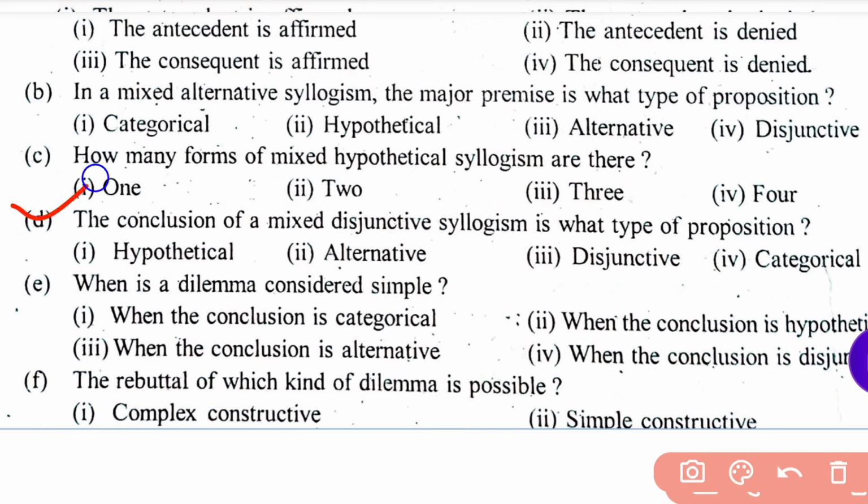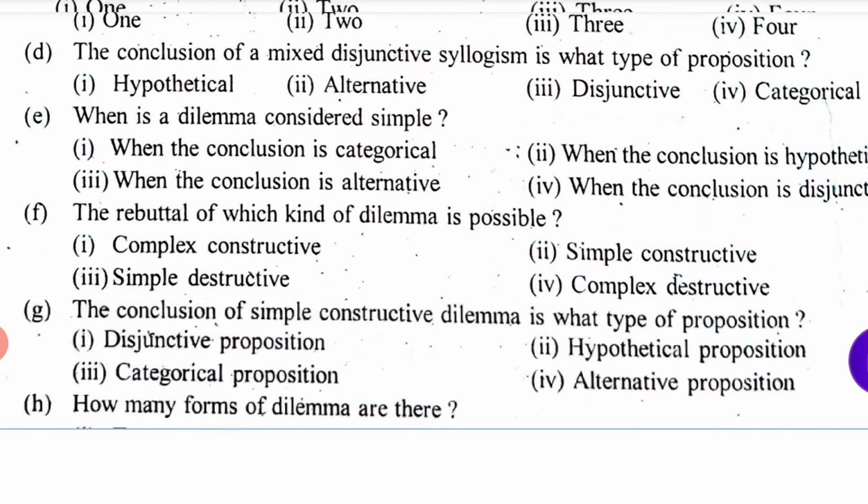Read question D, everybody. The conclusion of a mixed disjunctive syllogism is with what type of a proposition? Options: hypothetical, alternative, disjunctive, categorical. Four options are there here, and the right option is option IV. Categorical is the right answer. Then go for next.